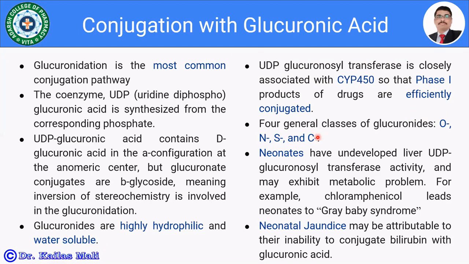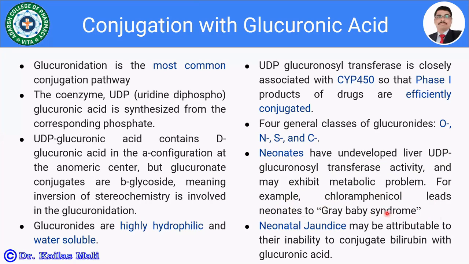There is one good example related to the deficiency of glucuronic acid conjugation in the case of neonates, as it is not well developed. In neonates, the liver is underdeveloped, so UDP glucuronyl transferase activity is low and may exhibit metabolic problems. For example, chloramphenicol is not metabolized in neonates, and that may lead to gray baby syndrome.